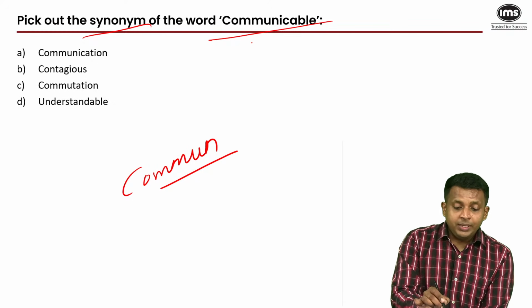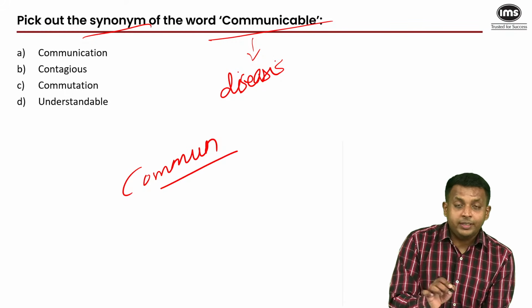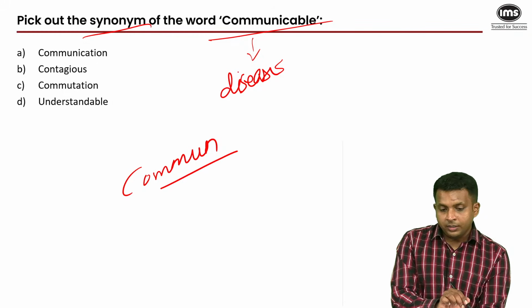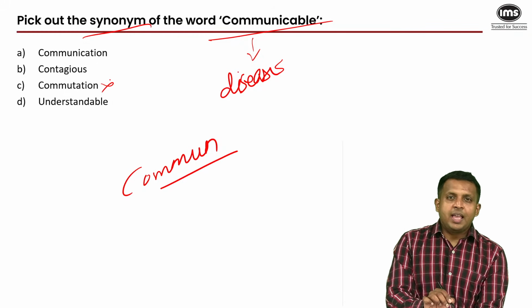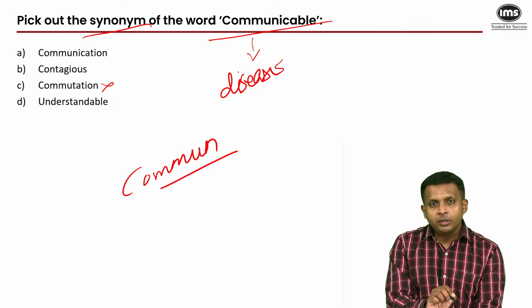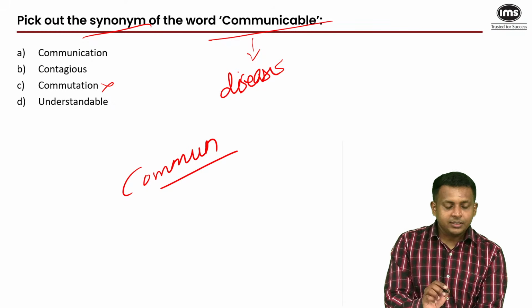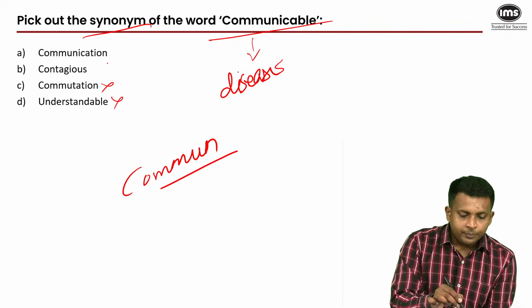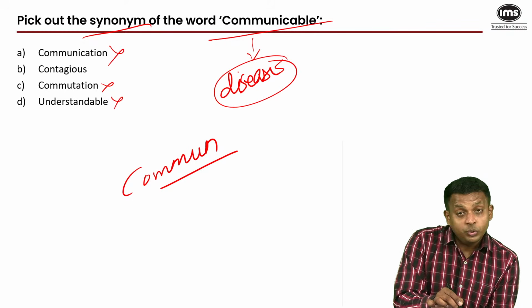And we use communicable especially for diseases that spread quickly among individuals in a crowd because they are in close contact with one another. Commutation can mean traveling from home to work, work to home. It can also mean reducing a sentence, like a legal sentence. Understandable has nothing to do with that root. Communication, we use this word for diseases, so we cannot use communication here.